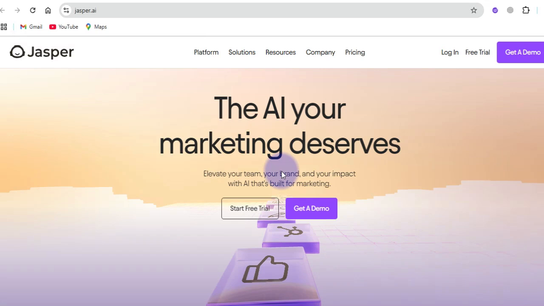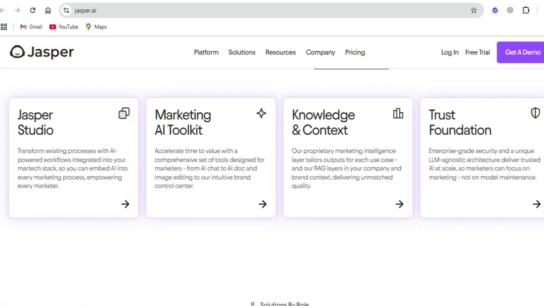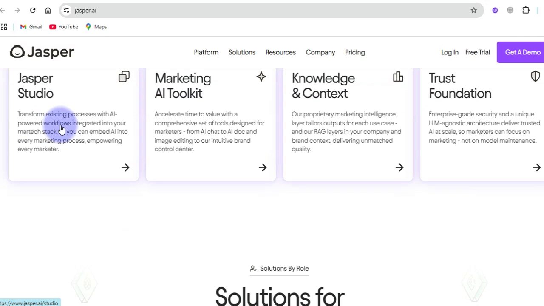If I scroll across this page, you're going to see that it has a lot of features, especially in this area. They have a Jasper Studio where you can transform existing processes with AI-powered workflow integrated in your marketing stack, so you can embed AI into every marketing process, empowering every marketer. They also have this marketing toolkit, which of course you can use to accelerate time to value with a comprehensive set of tools designed for marketers. As I've earlier said, it is very good for marketers.